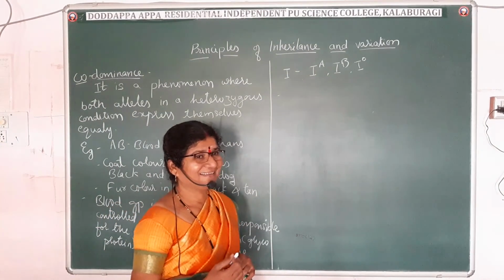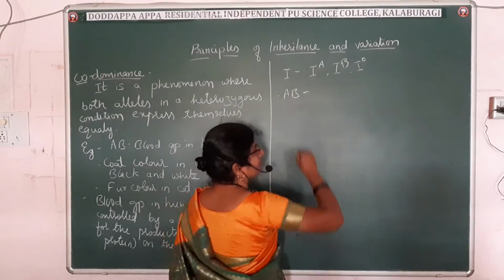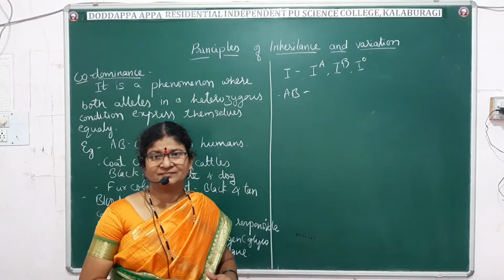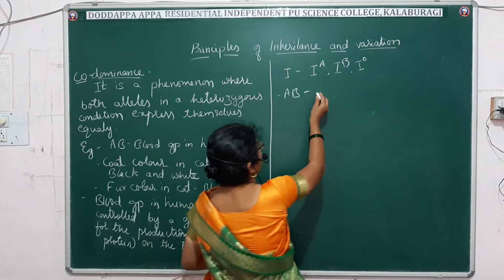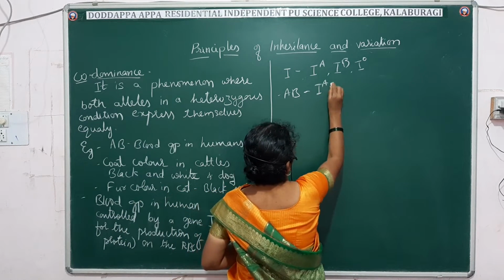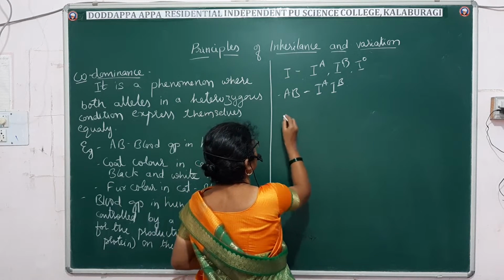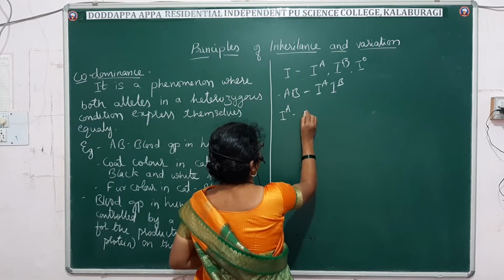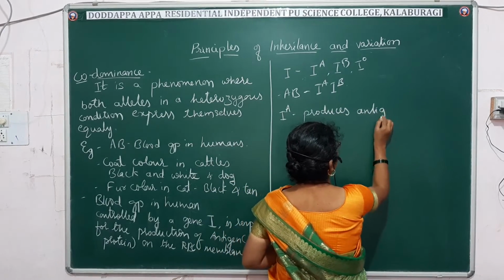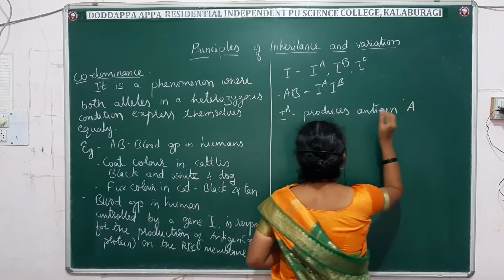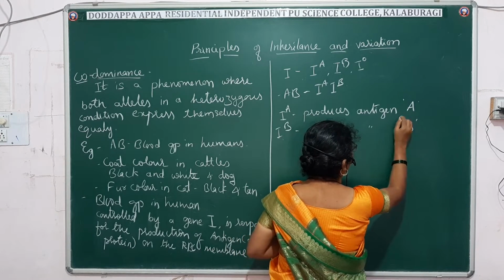The AB blood group is controlled by gene I raised to A and I raised to B. Here I raised to A is responsible for the production of antigen A, and I raised to B produces antigen B on the RBC.